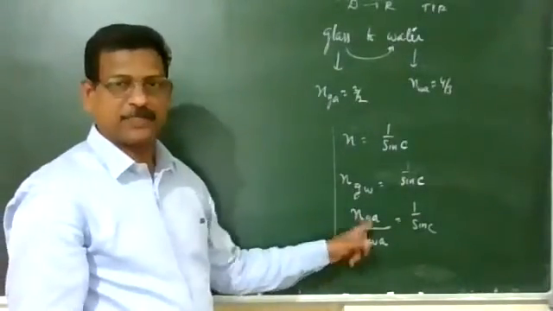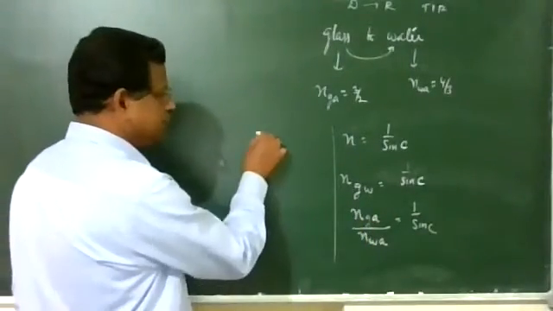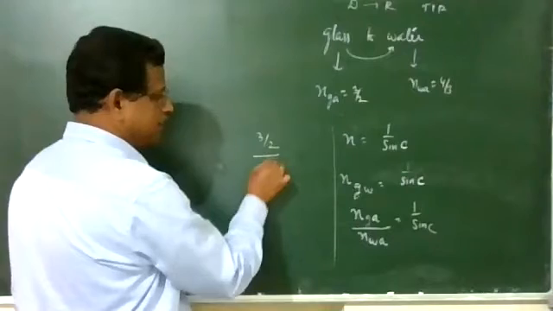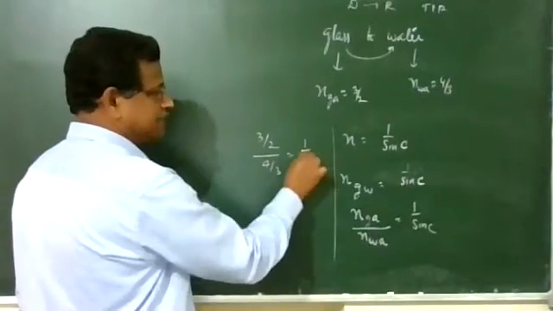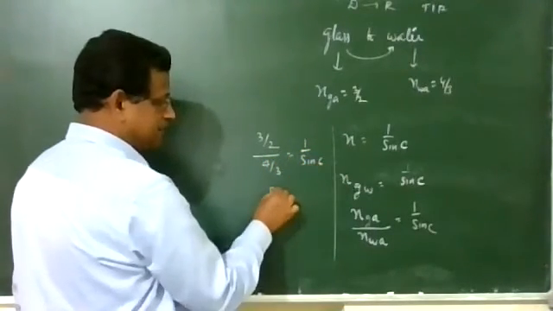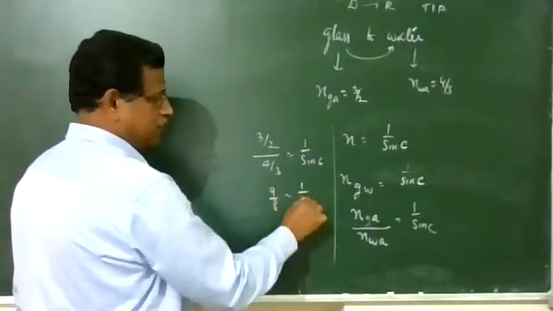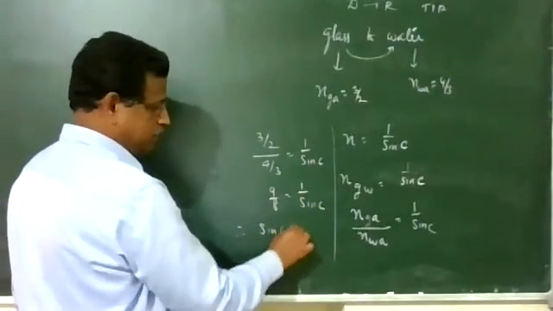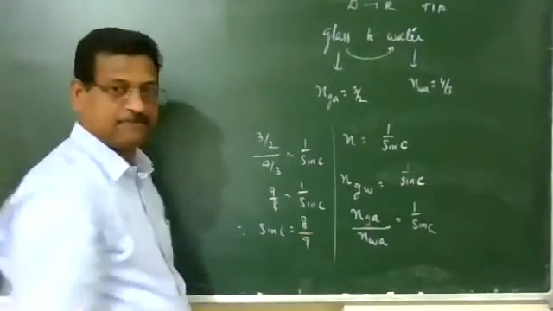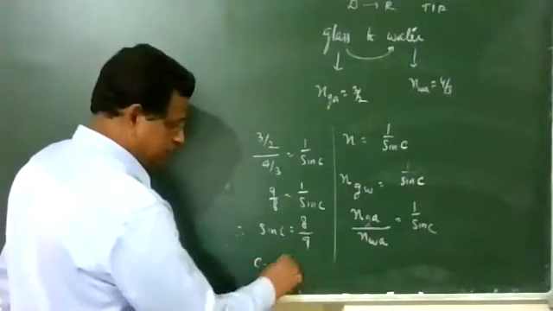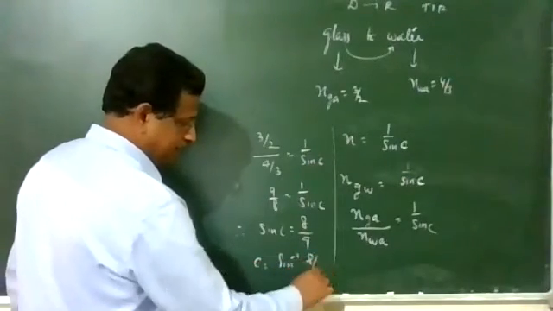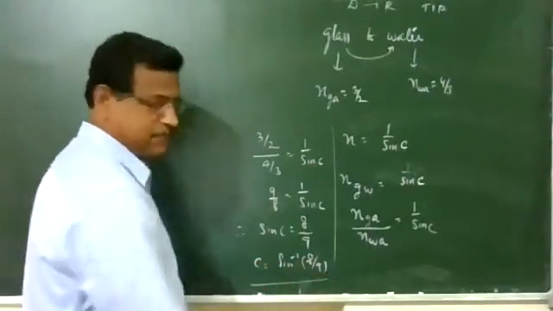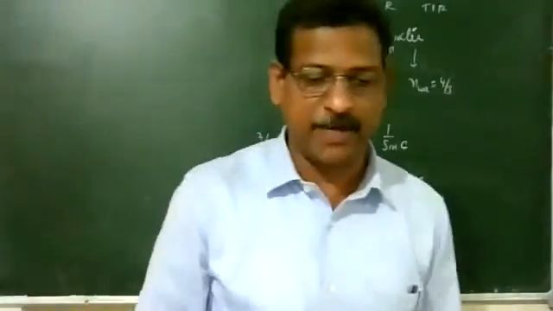Refractive index of glass with respect to air is 3 by 2, divided by 4 by 3, equal to 1 by sin c. This is 9 by 8 equal to 1 by sin c. Reverse, so therefore sin c equal to 8 by 9, or c is equal to sin inverse 8 by 9.